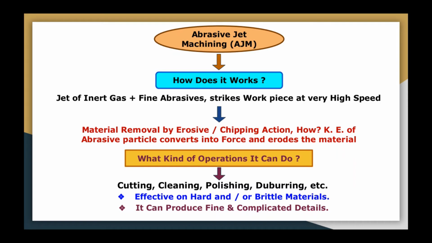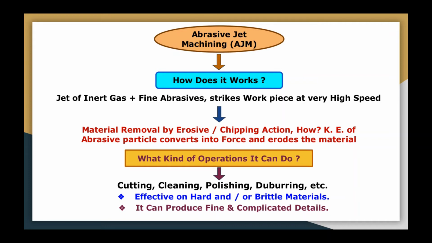Now another question arises: what kind of operations can the abrasive process perform? It can do various kinds of operations like cutting a piece in two parts, cleaning, polishing, deburring, drilling a hole, or cutting different shapes of cavity, both blind cavity and through cavity in the workpiece. For this purpose we can use abrasive jet machining.